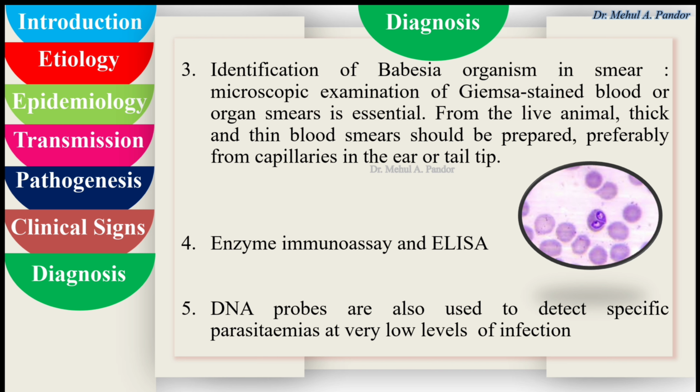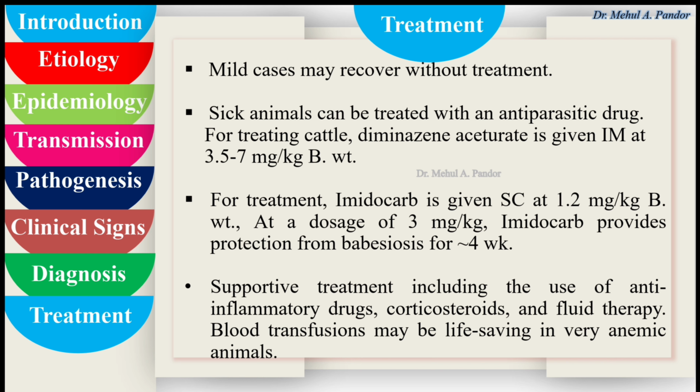For the treatment, mild cases may recover without treatment, but sick animals can be treated with an antiparasitic drug. For treating cattle, diminazene aceturate is given intramuscularly at the dose rate of 3.5 to 7 mg per kg body weight. Imidocarb is given subcutaneously at 1.2 mg per kg body weight, and at a dosage of 3 mg per kg, imidocarb provides protection from babesiosis for 4 weeks.